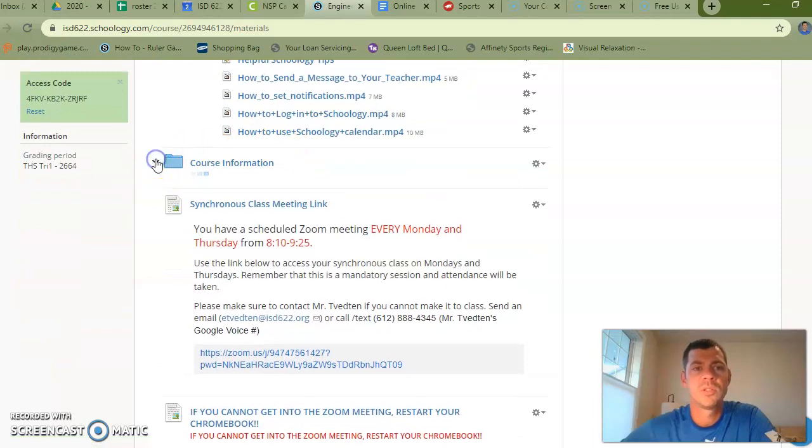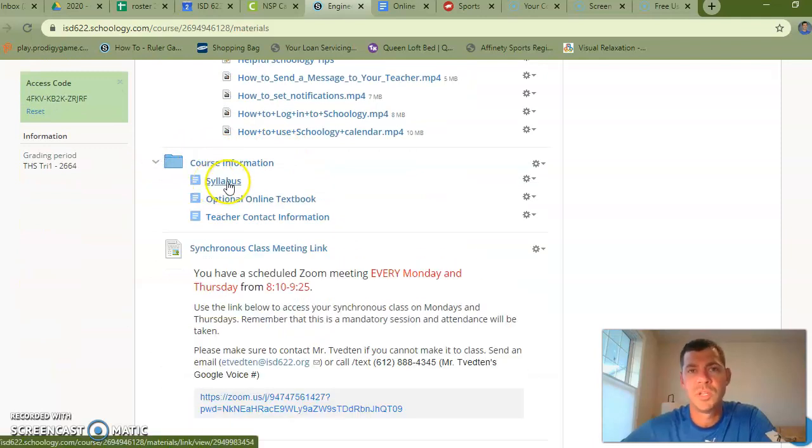The other folder is the course information. You have our syllabus, which you need to take a look at so you know how you're being graded, you know what topics we're going to cover, things like that. There's an optional online textbook. It's right there. Make sure you take a look at that. Some of you are going to really benefit by reading the textbook, so there you go. And then my contact information right there.